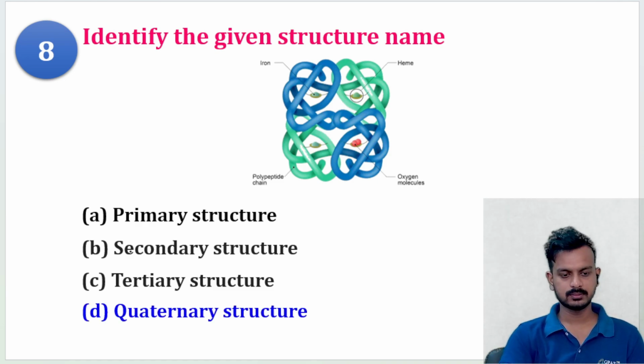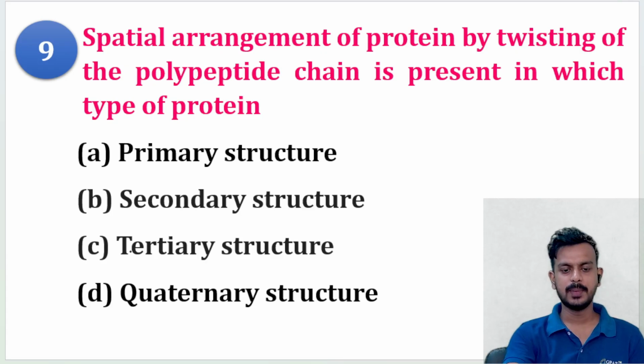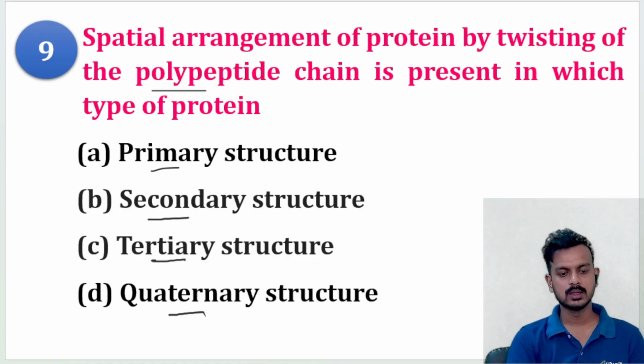Direct question now. Next question. Spatial arrangement of a protein by twisting of polypeptide chain is present in which type of spatial arrangement of protein? Whether it is primary, secondary, tertiary, or quaternary. Give the correct answer in the comment section.